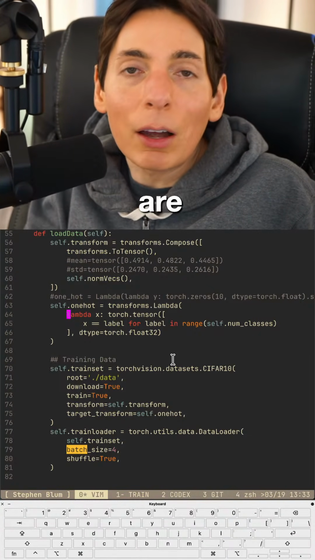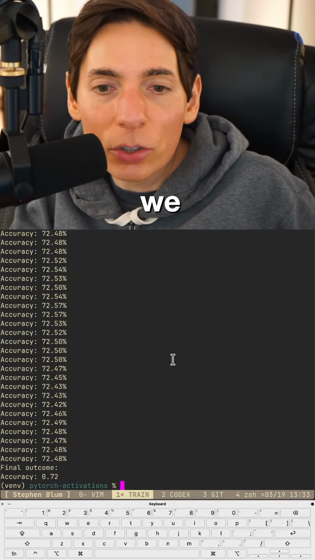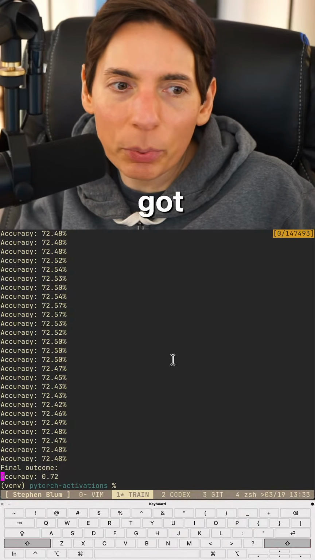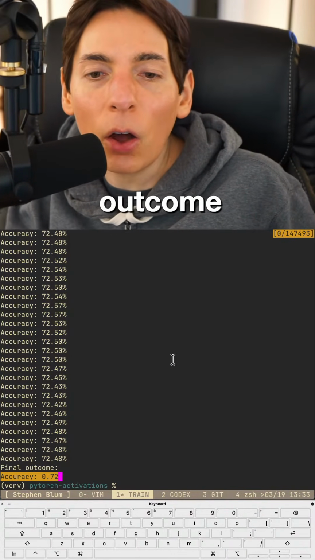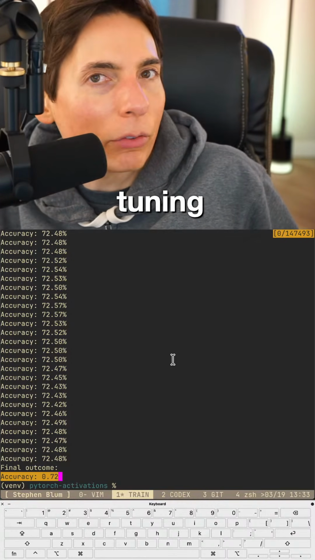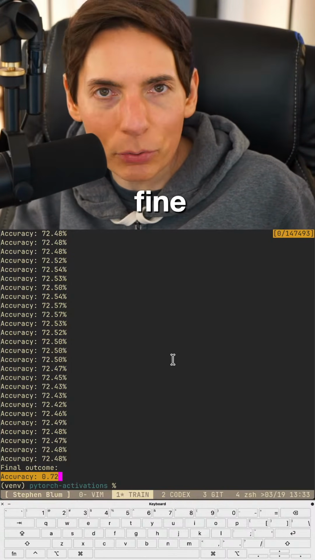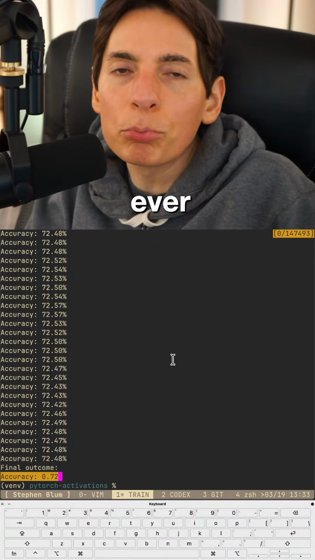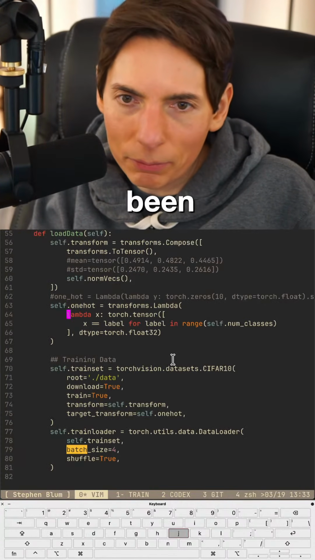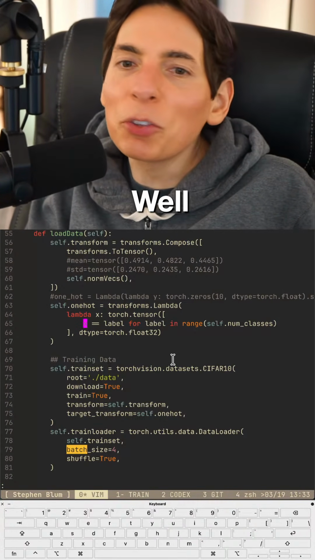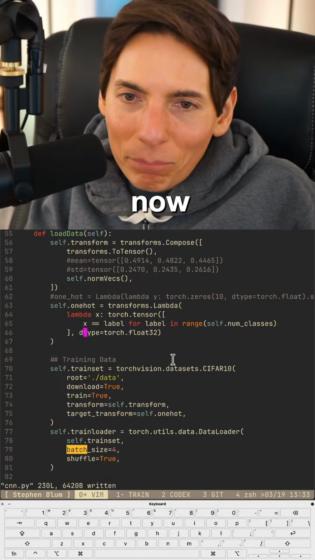We are building a convolutional neural network, which we actually just finished training. We got 72% on the outcome. Now we're going to do some fine tuning. Has anyone in chat ever done fine tuning before? Have you ever improved a model after it's already been trained? Well, that's what we're going to do right now.